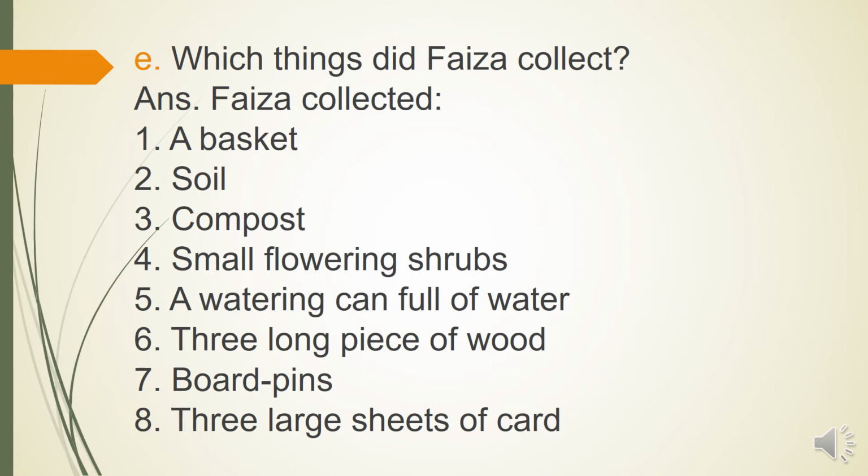And why did she need 3 sheets of card and board pens? Because when she was working over there, she put up a sign saying road closed so that no one would go through that road until she completed all of her work. And when she completed her work, she took that sign with her as well. So she collected a basket, soil, compost, small flowering shrub, a watering can full of water, 3 long pieces of wood, board pens, and 3 large sheets of card. So that's what Pfizer collected.